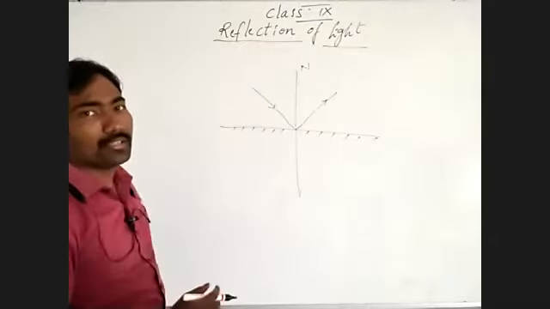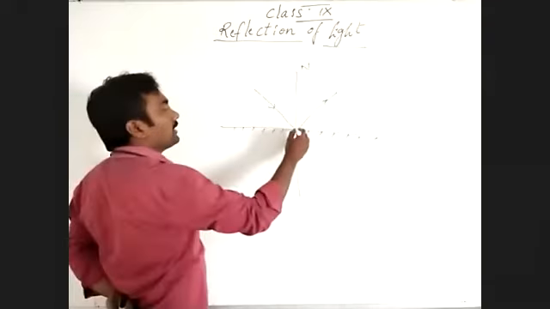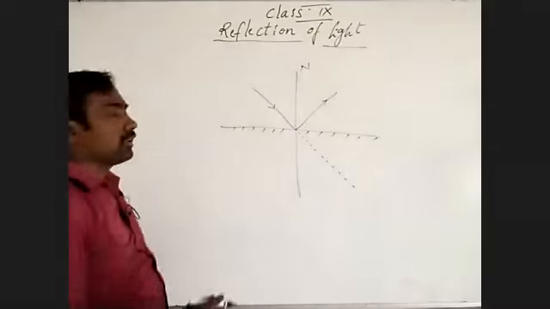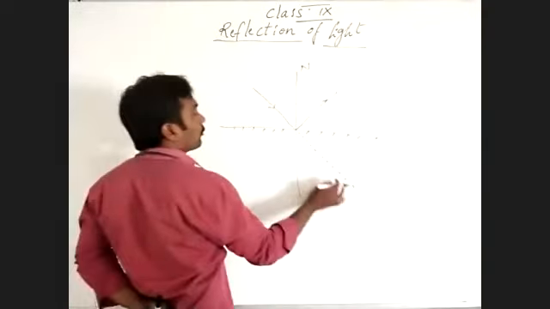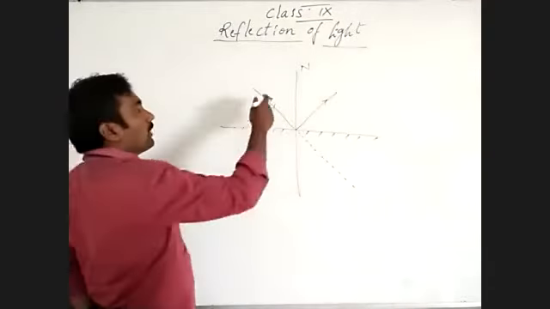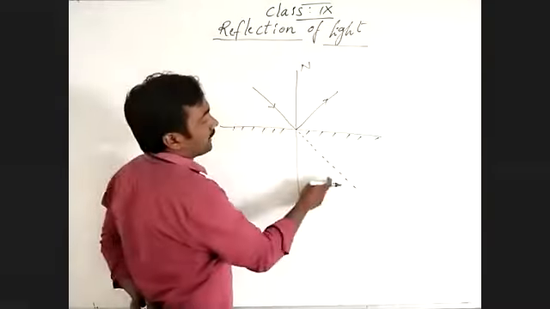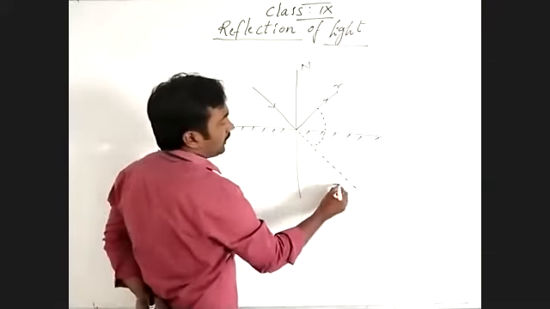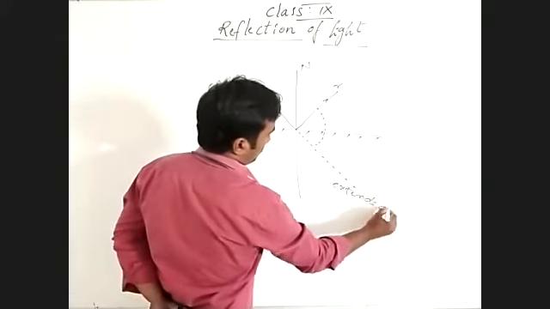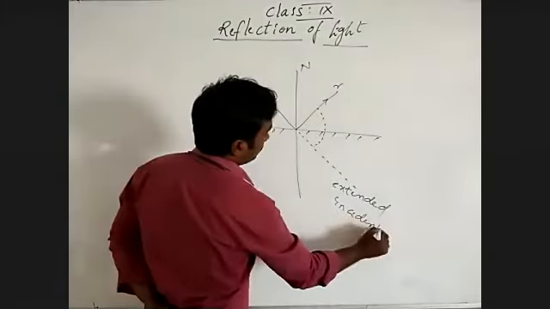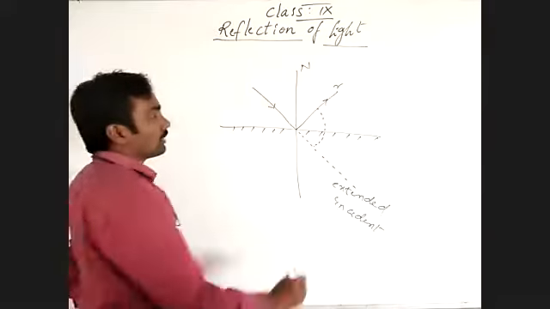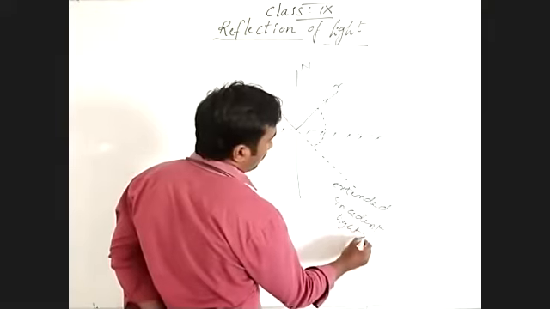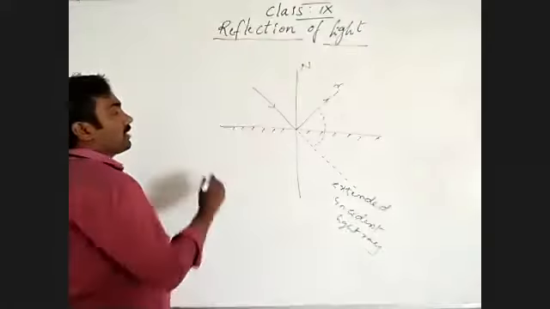Now I am going to extend, which means increase, the incident light ray to the other side of the plane surface. I'm going to extend that by imagination. When we extend the incident light ray, the angle between the reflected light ray and the extended incident light ray is known as the deviation angle.